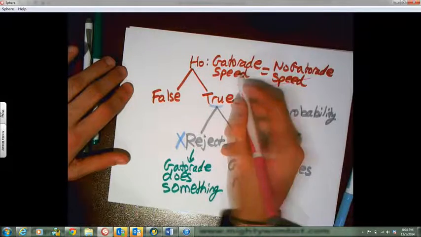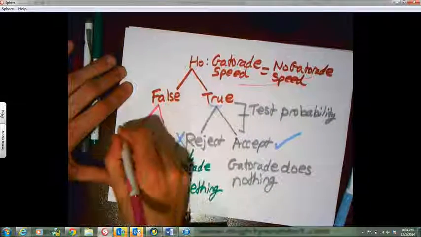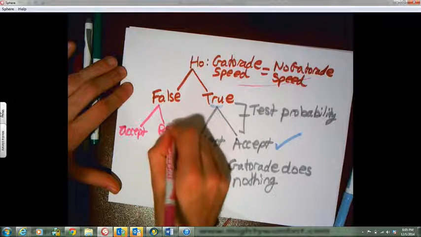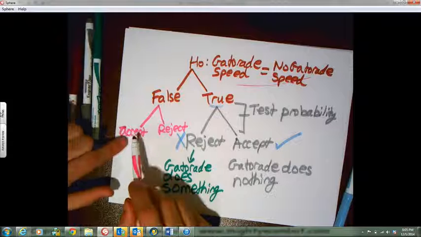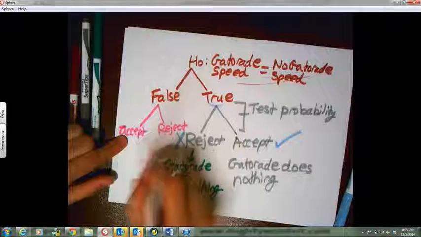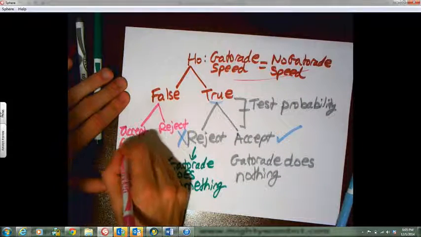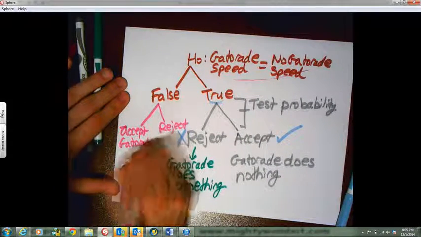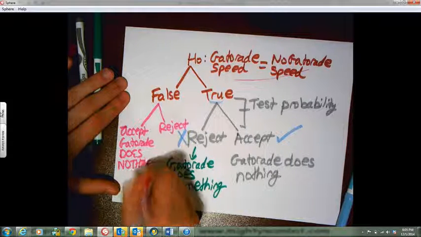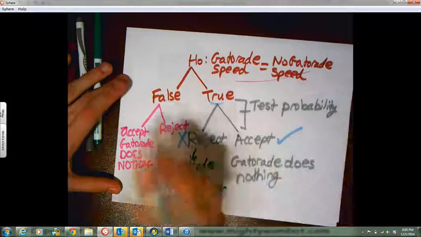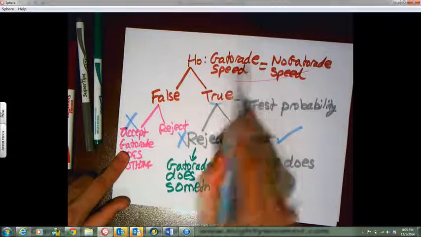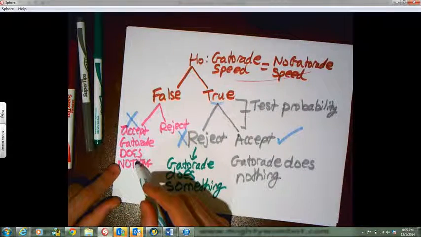Speed actually doesn't equal this. What could I do? I could accept or I could reject. If I accept the false hypothesis, what I'm saying here is I accept this. I'm saying Gatorade does nothing. That's wrong. That is a mistake, because this is false, which means Gatorade does something, but I'm saying Gatorade does nothing. That's a mistake.